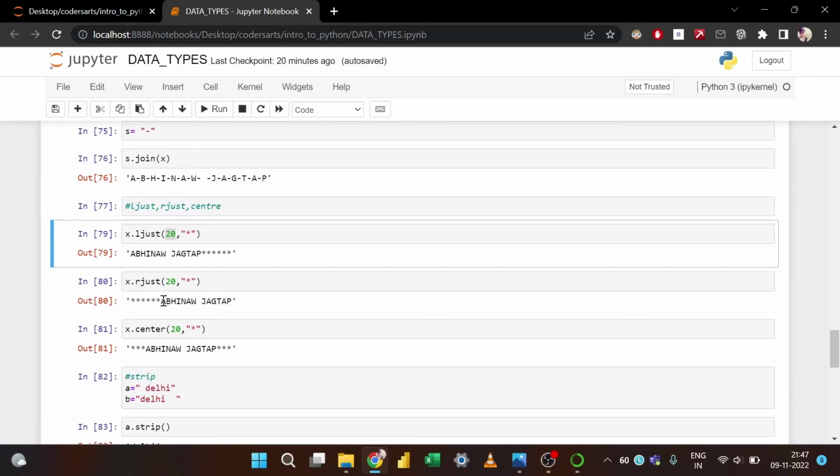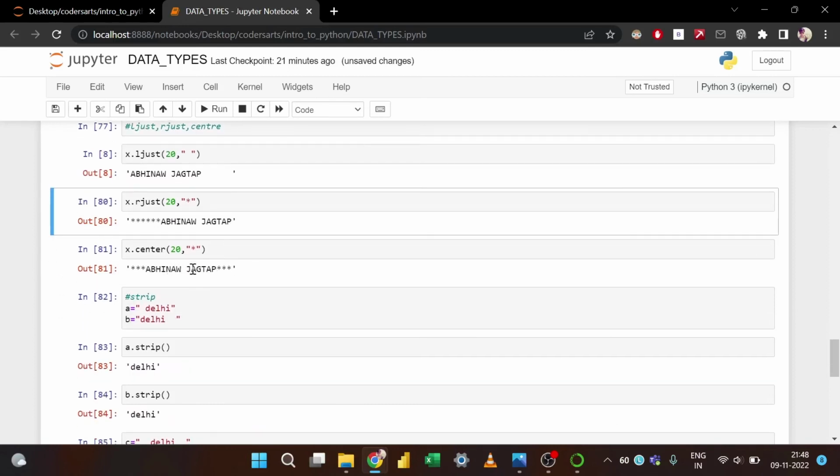Similarly, rjust will redirect my name to the right side, and the others it will fill with stars. If I just keep it as space, it will fill all the other blanks with a space, that's it. Similarly, if I want to have it in the center, it will keep my name in the center, and it will fill other gaps according to your given integer, with stars or whatever symbols that you are giving.